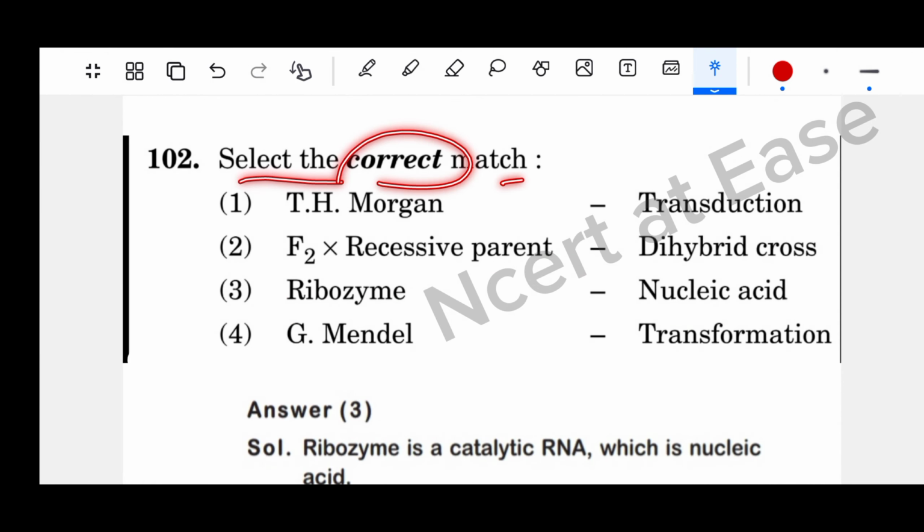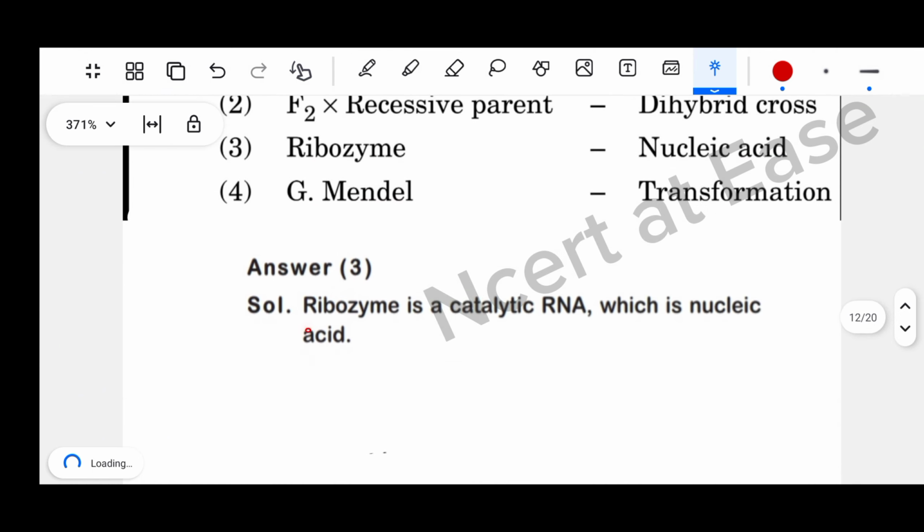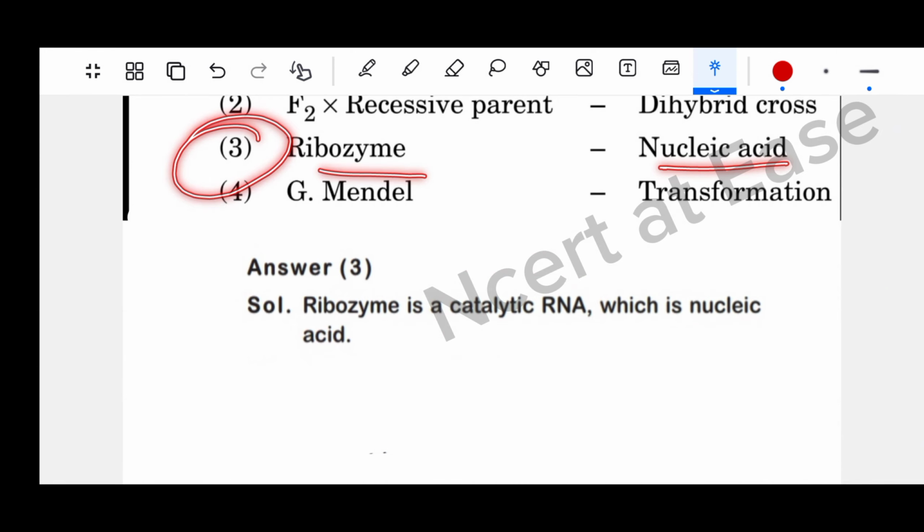Select the correct match. Tage-Morgan, transduction: incorrect. F2 into recessive parent, dihybrid cross: incorrect. Ribozyme, nucleic acid. G-Mendel, transformation: incorrect. Ribozyme is a catalytic RNA, which is a nucleic acid. So option 3, ribozyme, is correctly matched with nucleic acid.